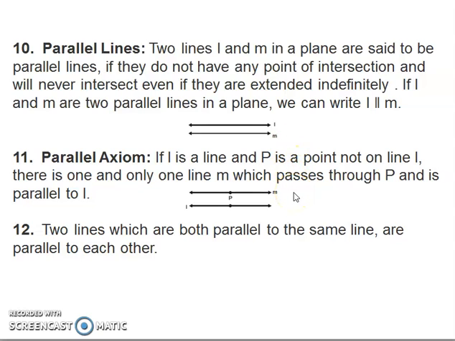Parallel axiom: if L is a line and P is a point which is not on line L. That means this is one line L and I have taken any point P which is outside this line, let's say somewhere here. Then through that point P, I can draw only one such line which will be parallel to L. That is the parallel line axiom. Two lines which are both parallel to the same line are parallel to each other.